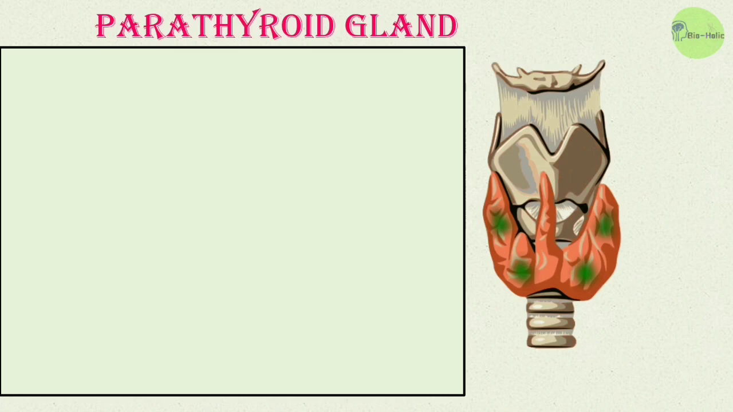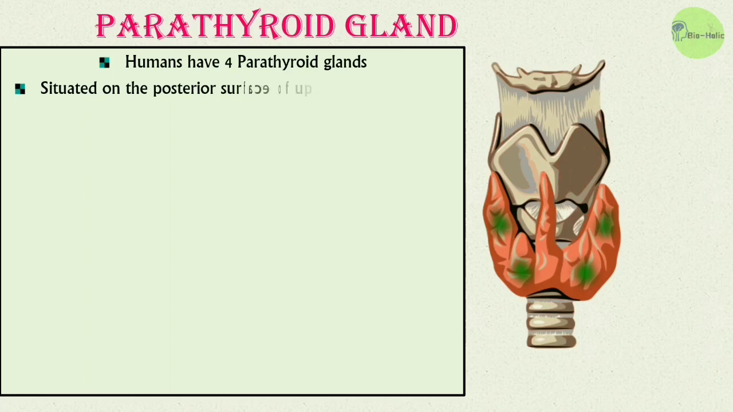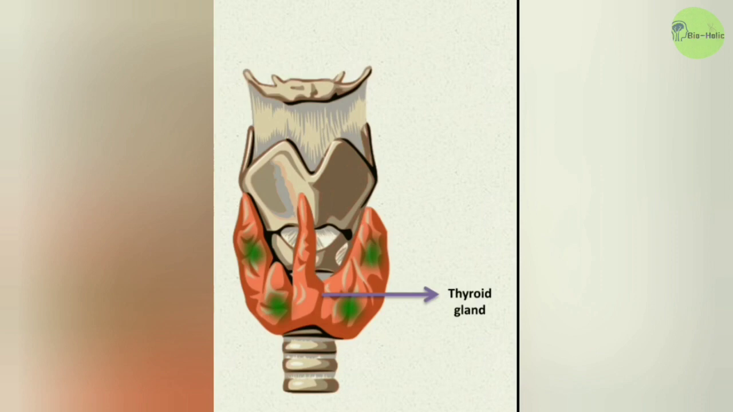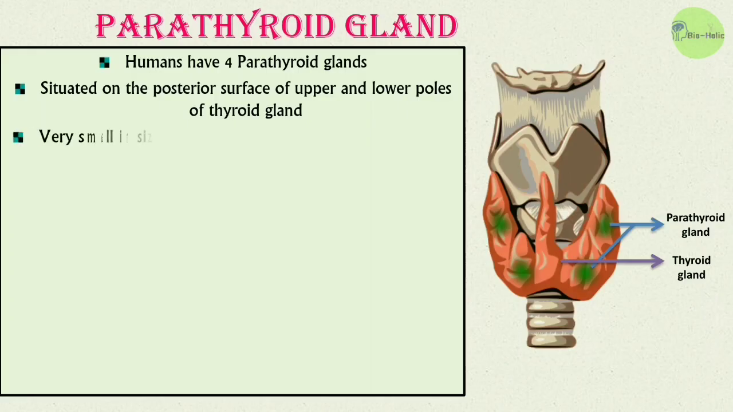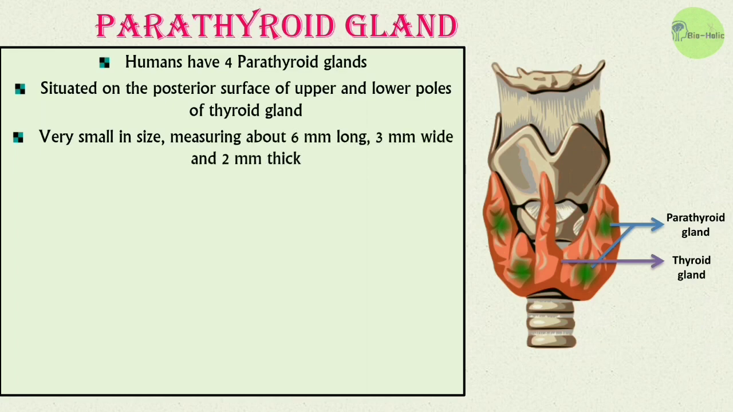After the thyroid gland, let's move to its neighboring parathyroid gland. We have 4 parathyroid glands. They are situated on the posterior surface of the upper and lower poles of the thyroid gland. So if this is the thyroid gland, then these green parts will be the parathyroid glands. They are very small in size, about 6 mm long, 3 mm wide and 2 mm thick. The weight of a parathyroid gland is about 140 mg.